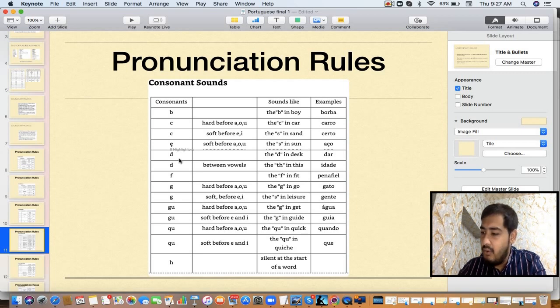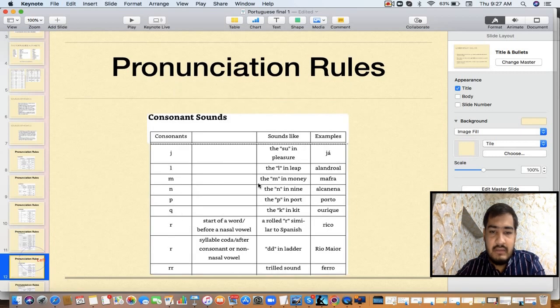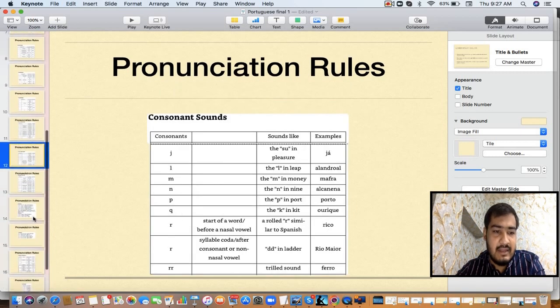G before A, O or U is G, okay? Otherwise it is J. H is always silent, in the beginning, in the middle, everywhere you have to treat H as silent, okay? J has the J sound which I gave you, just like in pleasure. Then L, M, N, P, we have no change in that. That is all the same, just like English.